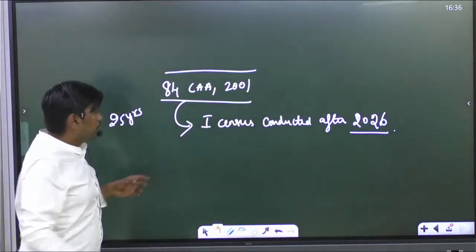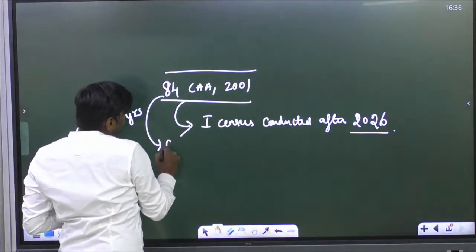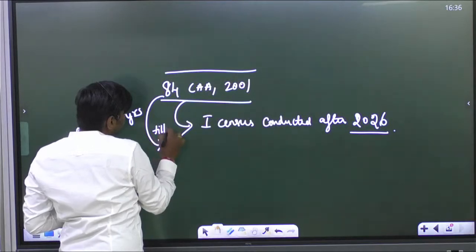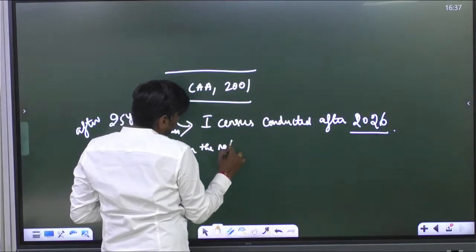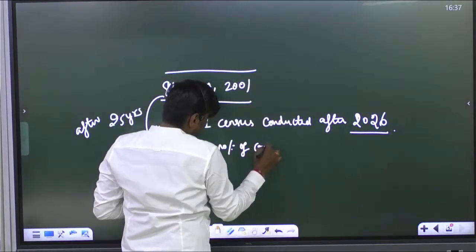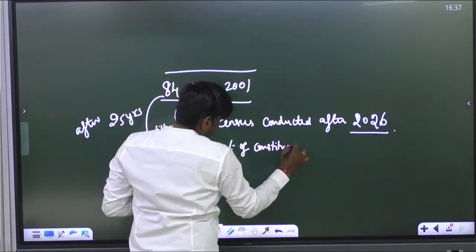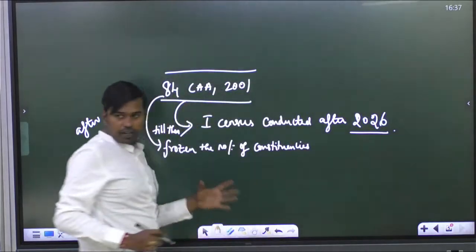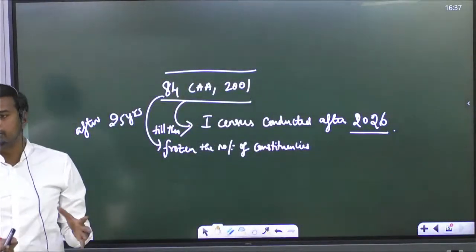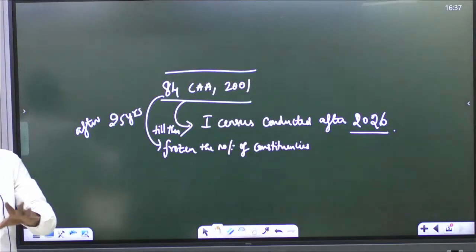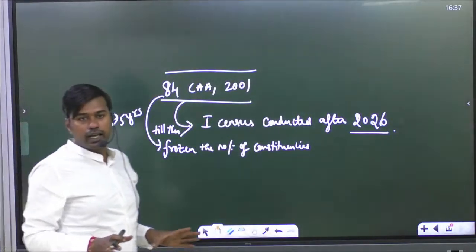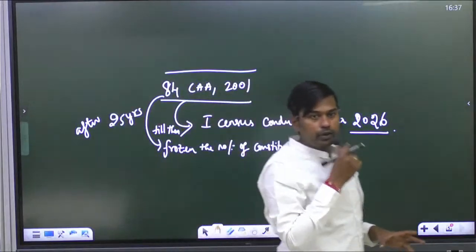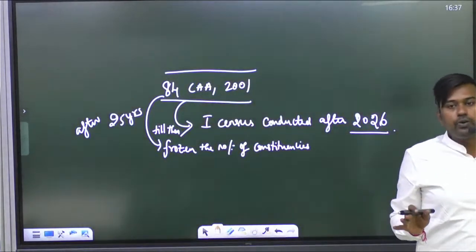Till then we have frozen the number of seats or constituencies at 545, that is 543 plus 2. The population that has increased in India since then has not been accounted for. That will be done only after 2026.